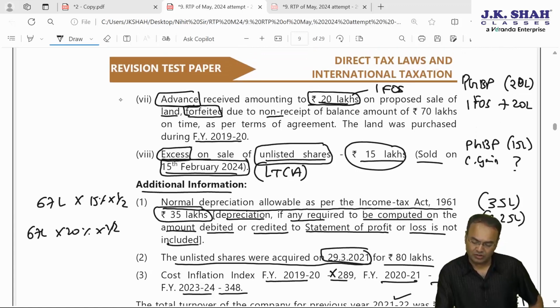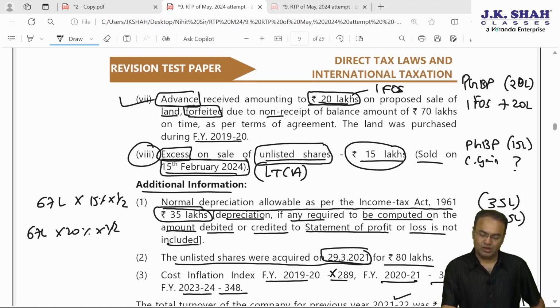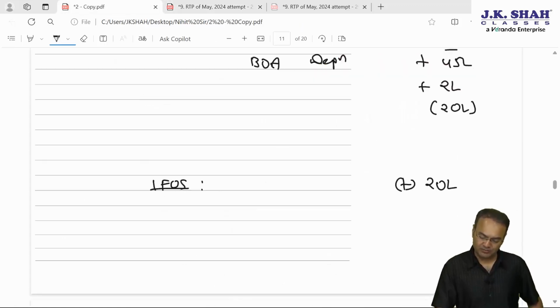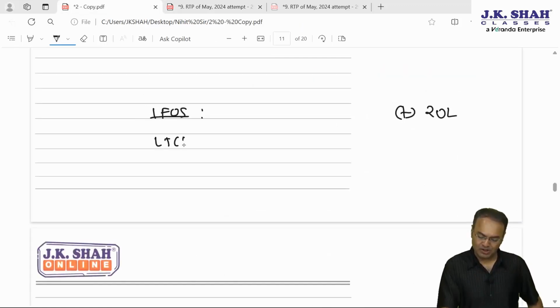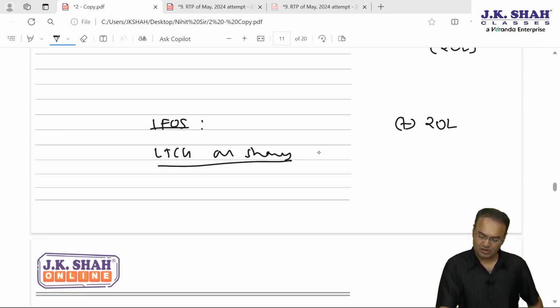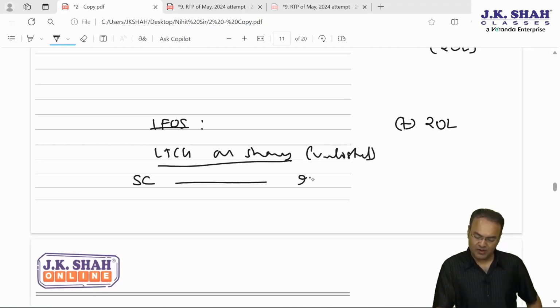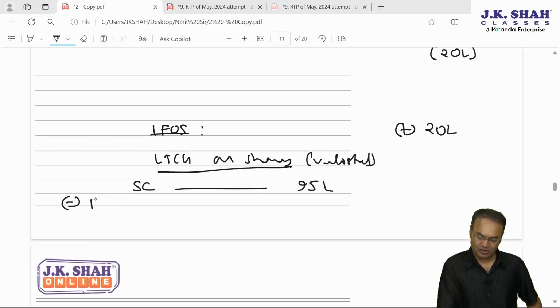Okay, then this is done. Excess on sale of unlisted shares. This will have to be computed. It will be long-term capital gain. Long-term capital gain on unlisted shares. Sale consideration is 95 lakhs less indexed cost of acquisition.